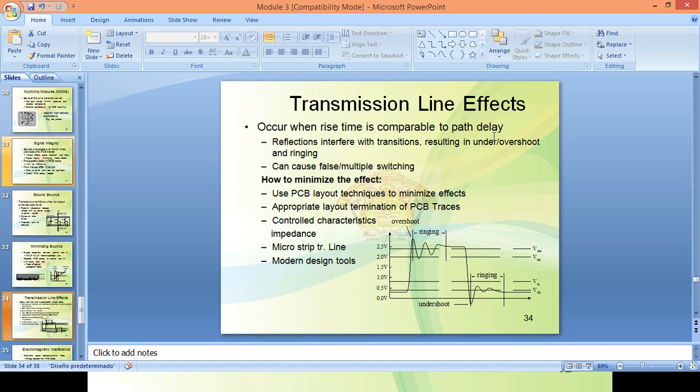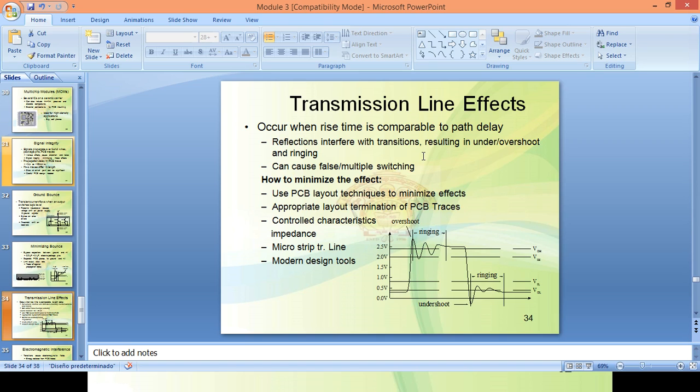For full analysis, we should know the characteristic impedance of the PCB path, the source impedance of the driver, and the termination impedance of the receiver. What parameters should we know? The characteristic impedance of the path, the input impedance of the driver, and the termination impedance of the receiver.